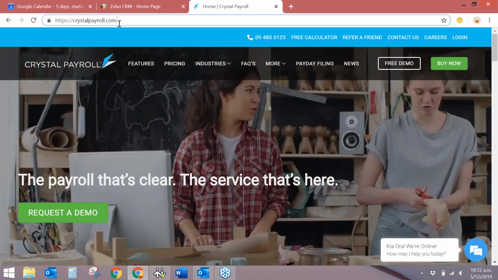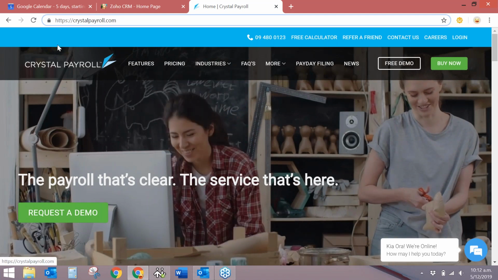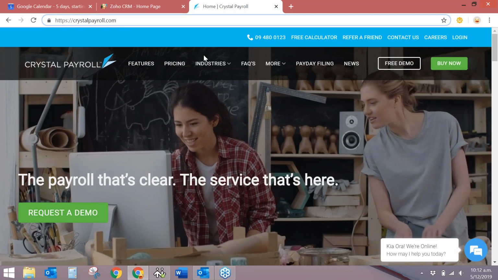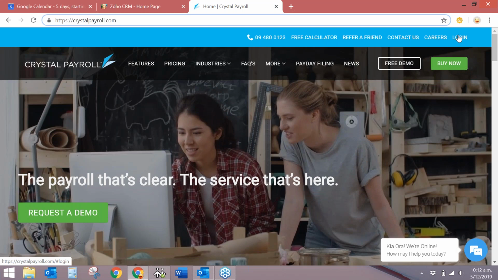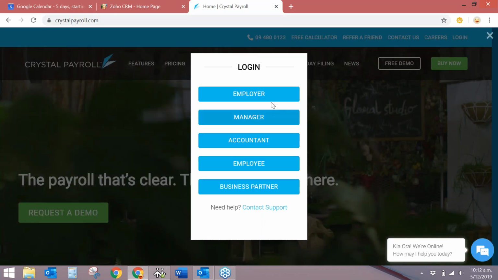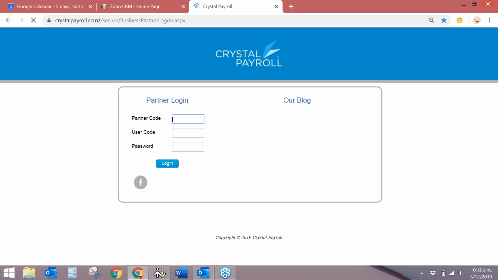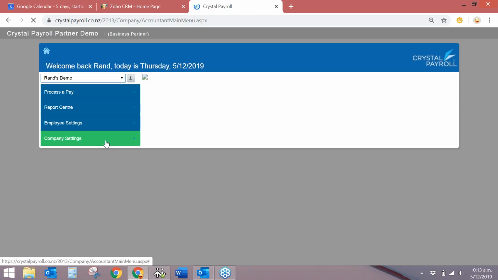So what I've done here is I've just logged into crystalpayroll.com. It is based on the cloud, so you can log in from any device. It is also mobile friendly. If I click onto login in the top right hand corner, you would log in as an employer or as a business partner. I'm just going to log in as a business partner. All looks the same.